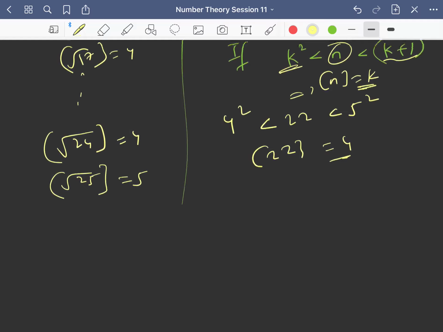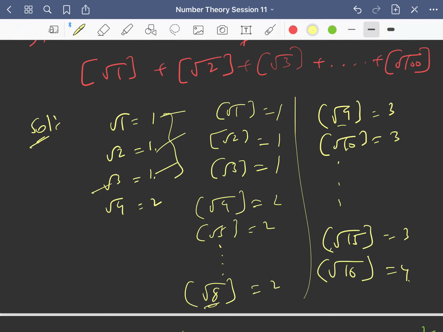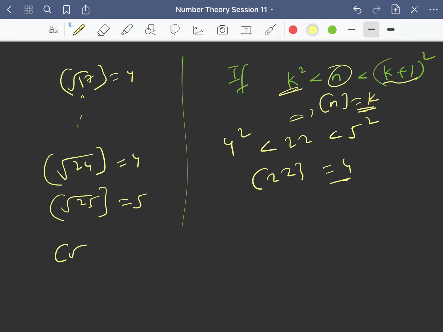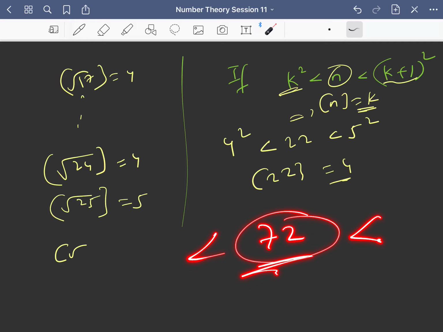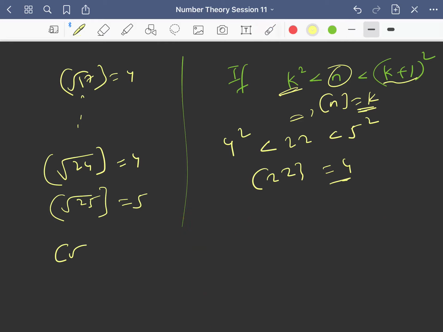For 1 to 3 you will get the answer as 1 only. Let us do this problem using this concept. If n is sandwiched between two consecutive perfect squares, then its greatest integer of root n is k. If you have 22, you can sandwich it between 4 square and 5 square. If you have 72, you can sandwich 72 between 8 square and 9 square. So root 72 greatest integer will be how much? It will be 8. So greatest integer of root n will be k. Fine.